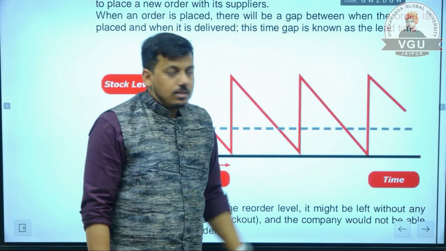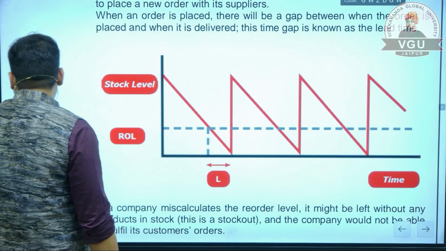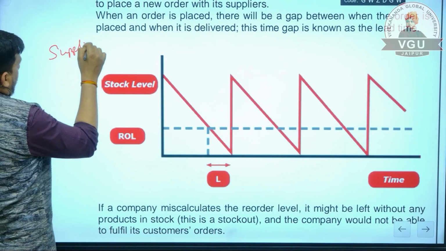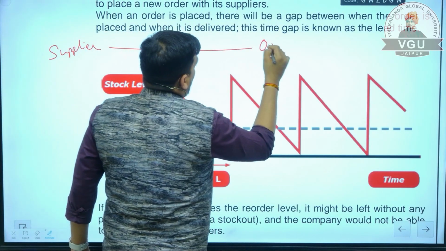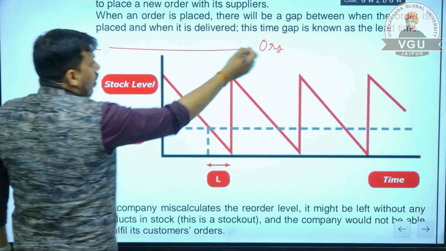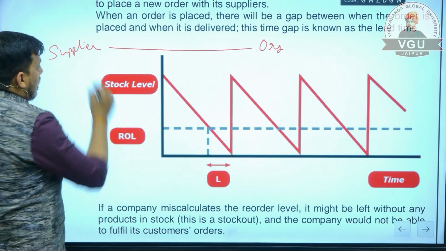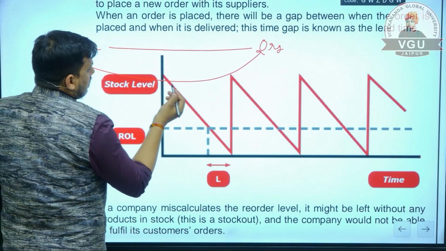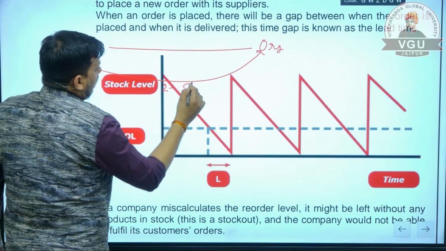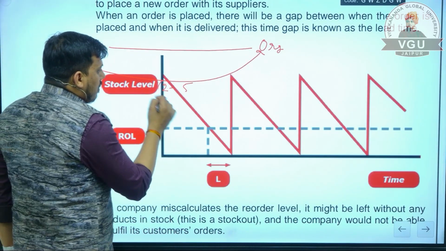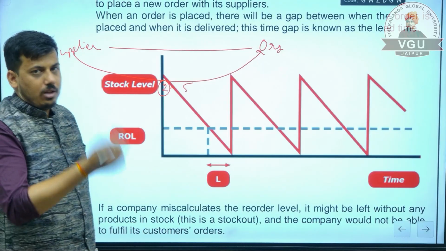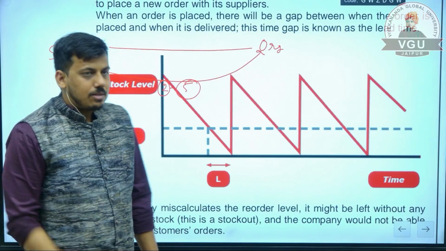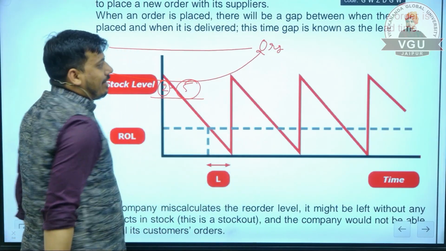This time gap is known as the lead time. So there are a supplier and an organization. When the organization orders goods from the supplier, the supplier delivers the goods to the organization. Generally, it takes time. Suppose it takes 2 to 5 days. So 2 is the minimum days taken by the supplier to deliver the goods, and 5 is the maximum days taken by the supplier. So this is known as lead time.